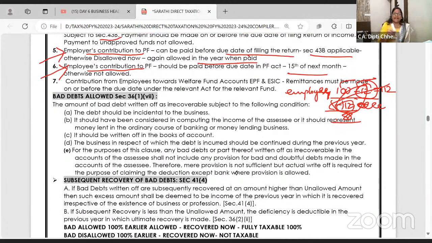Next one is bad debt. You know what is bad debt? Party to sales. Bank to party. I have sold the goods of 100, and they paid only 10 rupees. Can I say 90 bank to party? Can I say party has to pay me 90 rupees as discount?